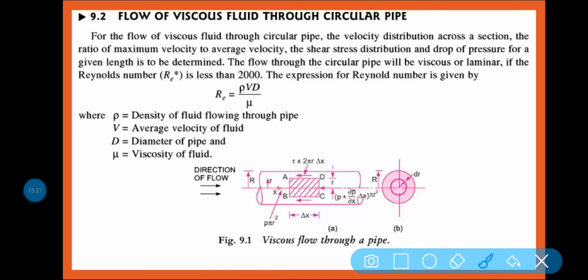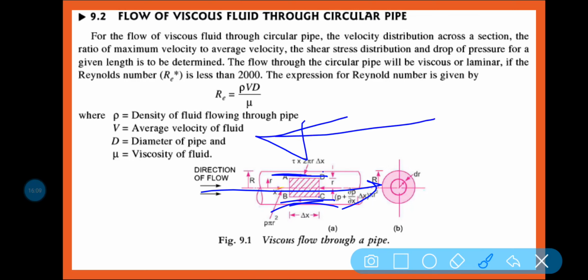So here you can see this is your delta r, a small red strip, and the total radius is your R. Now, because the fluid is flowing over this surface, there must be some viscous force, or force due to viscosity, which is resisting the motion of the fluid, and that is your shear force.